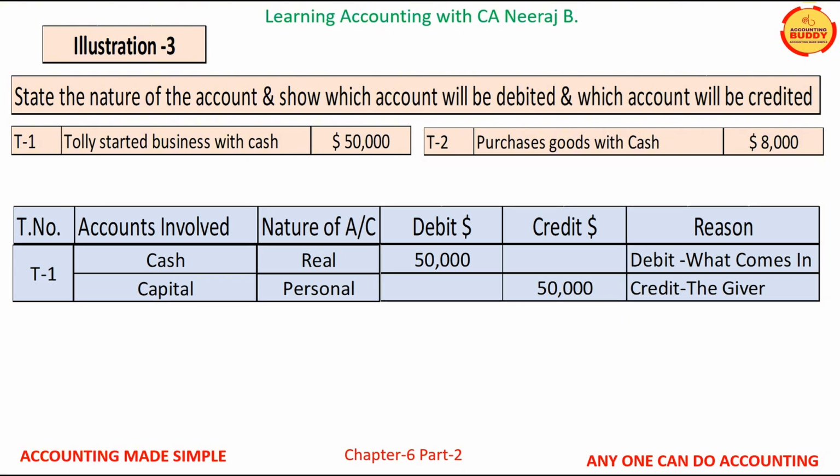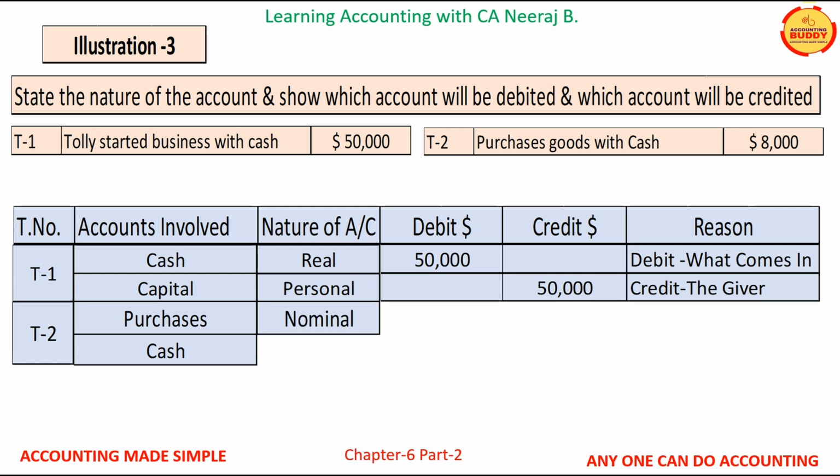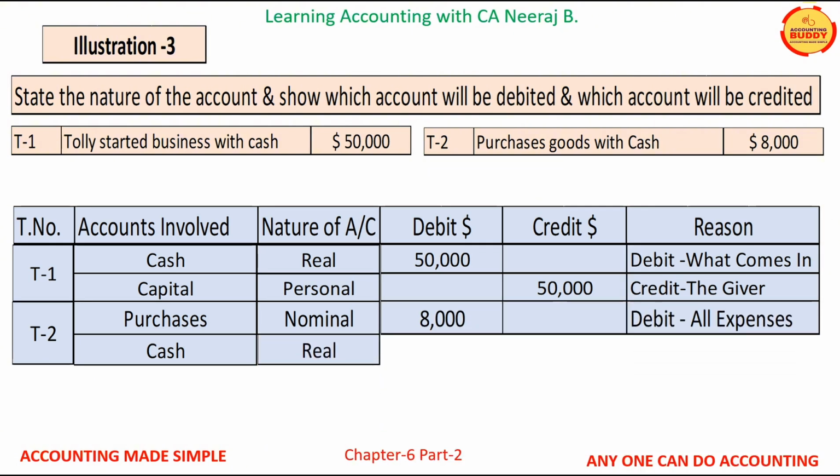The two accounts involved in this transaction are purchase account and cash account. Purchase being an expense is a nominal account and cash being an asset is a real account. Rule for nominal accounts is debit all expenses. Therefore, purchase account will be debited with $8,000. Rule for real account is credit what goes out. Therefore, the cash account will be credited with $8,000.